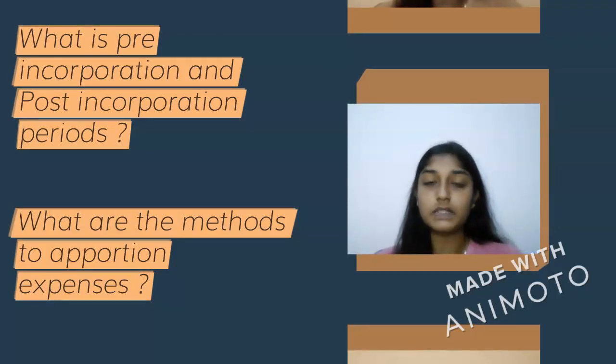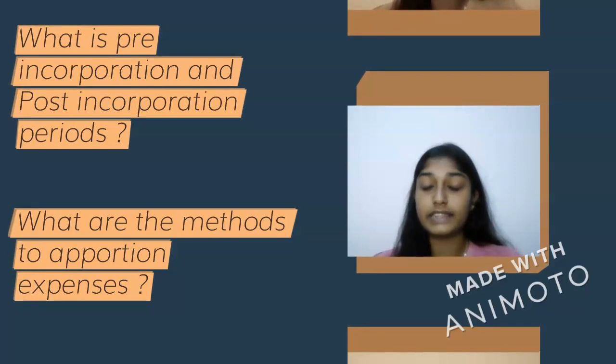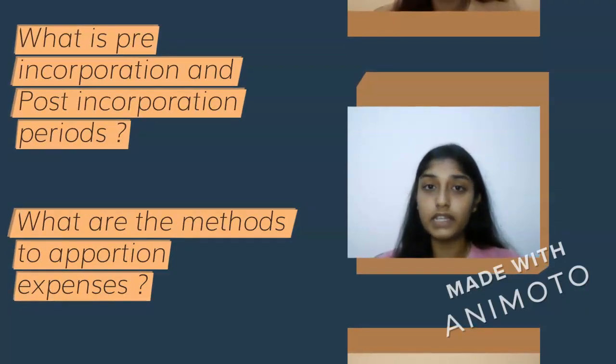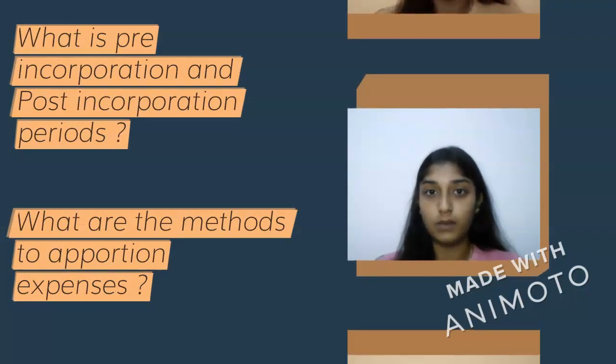There are some expenses that occur both before and after incorporation, and these expenses are to be apportioned accordingly on some basis and logical reasons, which we'll be seeing now.